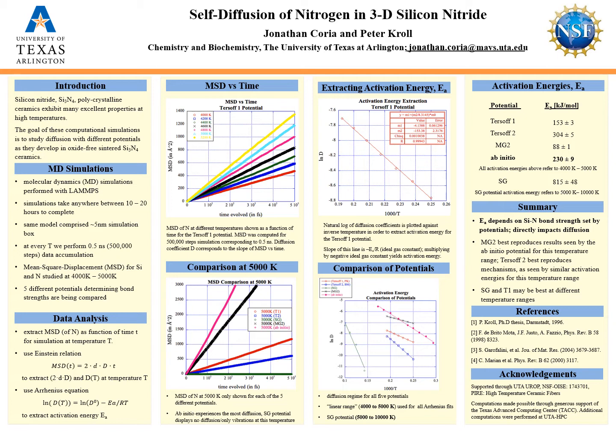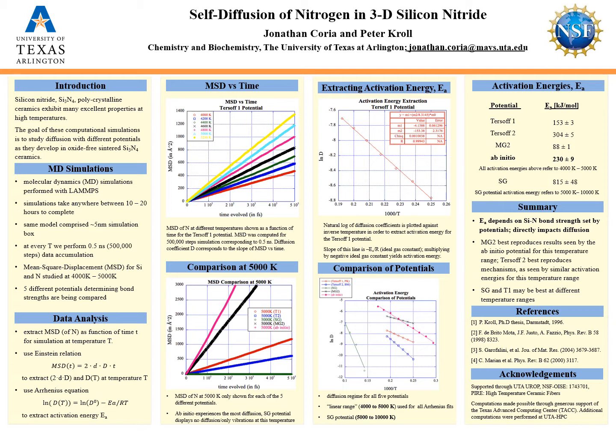Each colored line corresponds to a different temperature between 4000 and 5000 Kelvin in increments of 200 Kelvin. And as we can see, we have nicely linear and ordered lines that demonstrate increasing diffusion over time. As the temperature increases, so does the diffusion. Taking the slopes of these lines for the individual temperatures yields values of D that we can then use in our Arrhenius fits. Now, as I said before, we do this for each of the different potentials that we use, but rather than showing you all the graphs, I opted to show the differences between each one at one temperature, this being 5000 Kelvin.